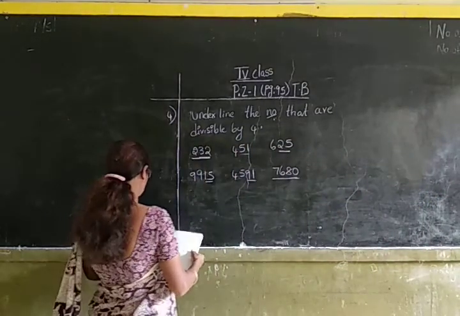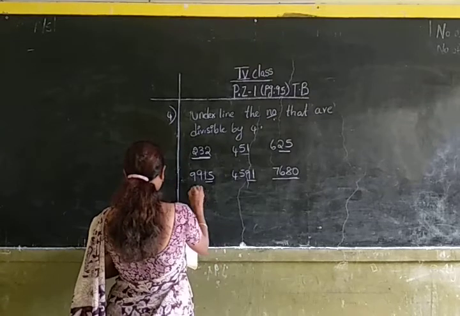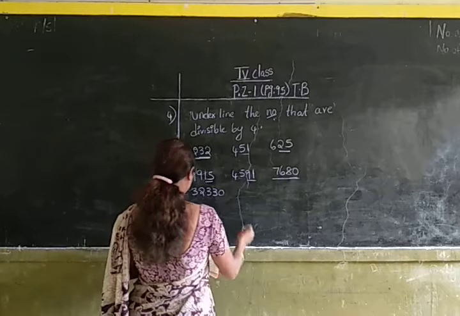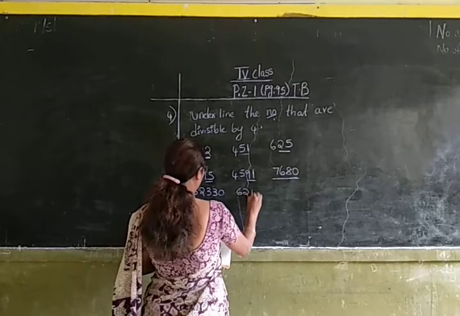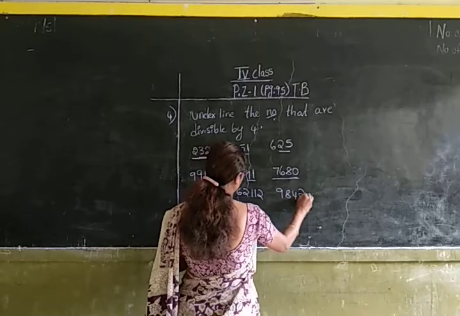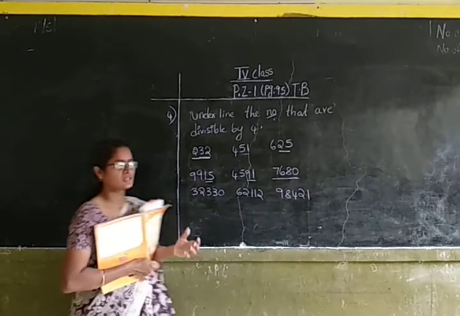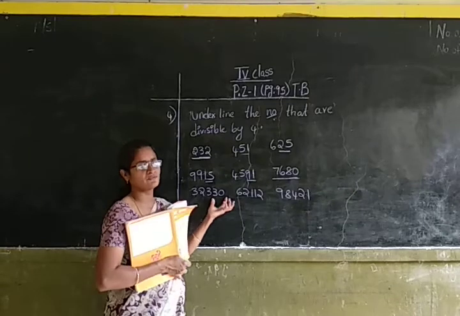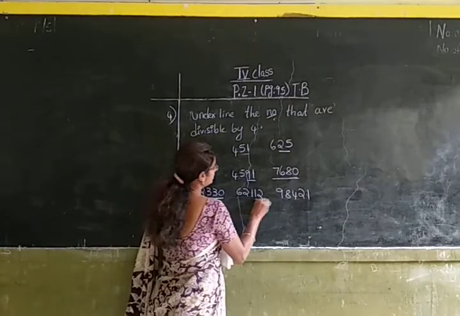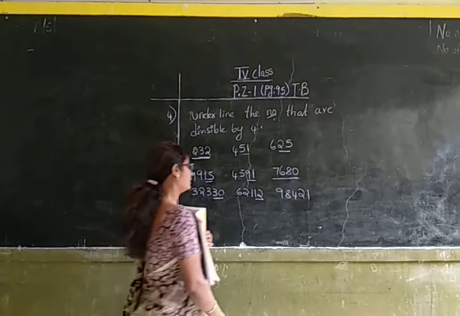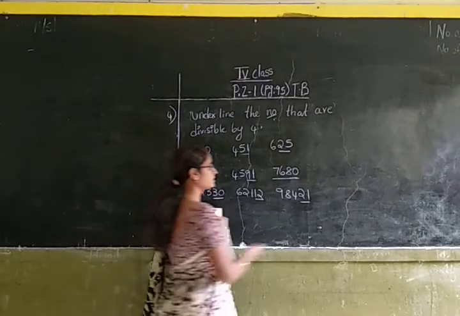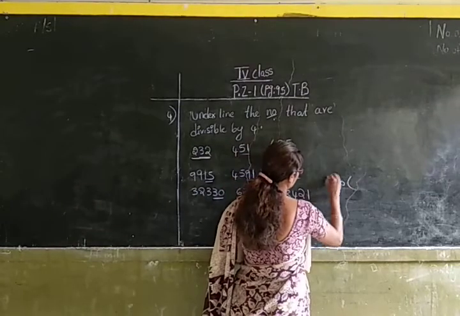Okay children, now let us do the next one. 32,330, 62,112, 98,421. Now let us check whether the last two digits of the number are divisible by 4 or not. Here the last two digits is 30. Here the last two digits is 12. Here the last two digits is 21. So you all know that 30 is not divisible by 4, isn't it?